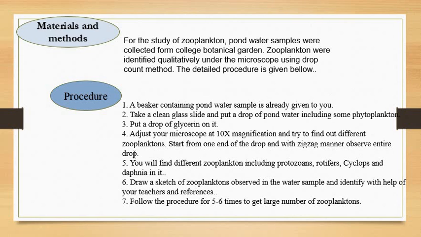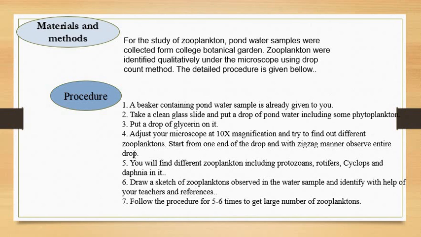Why do we have to follow this procedure a number of times? Because if you take one drop, you will get maybe 4 or 5 zooplanktons in it, right? Is it sufficient to show the plankton community of a particular pond? No, you cannot say that. So at least you have to count 10 to 15 drops from each water sample. But in the practical, counting 10 to 15 drops will take a long time. So instead we'll repeat this procedure 5 to 6 times, right?